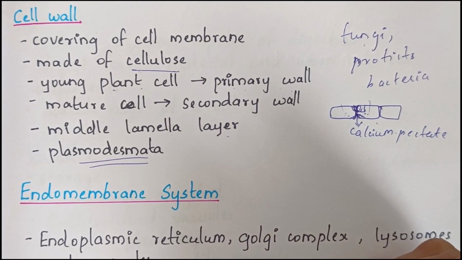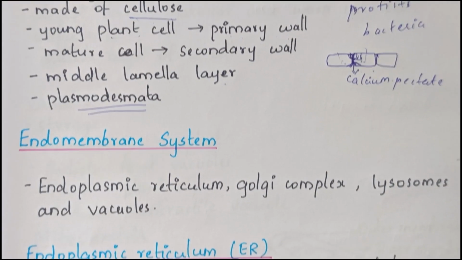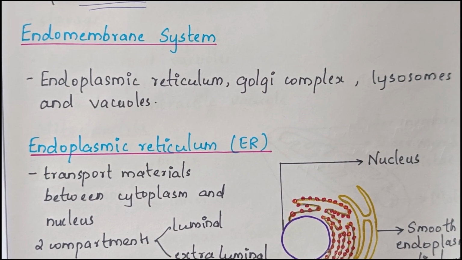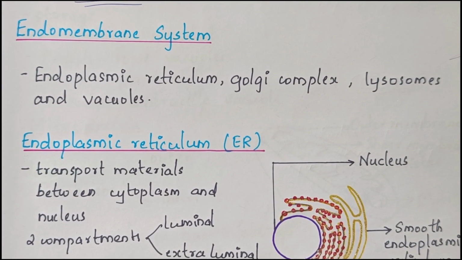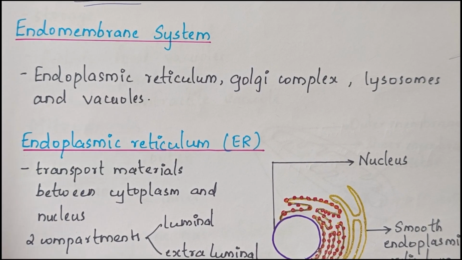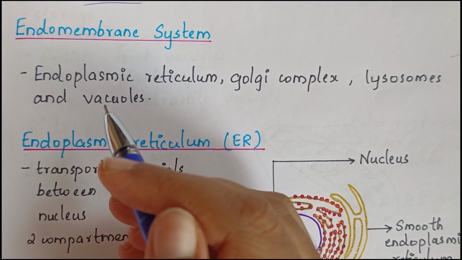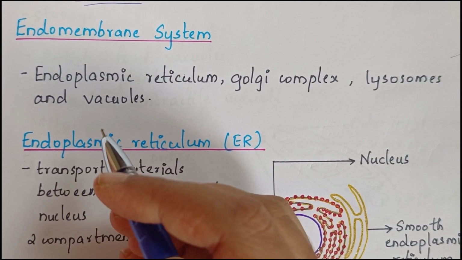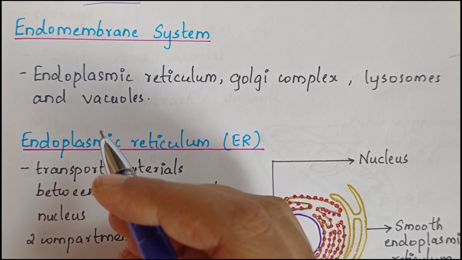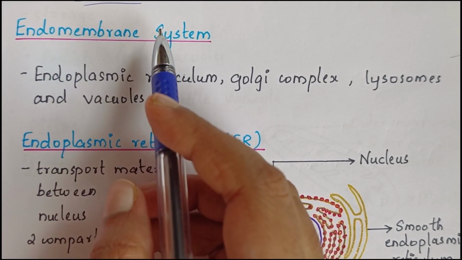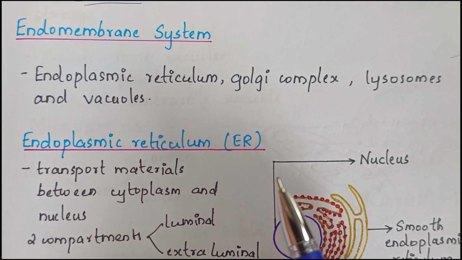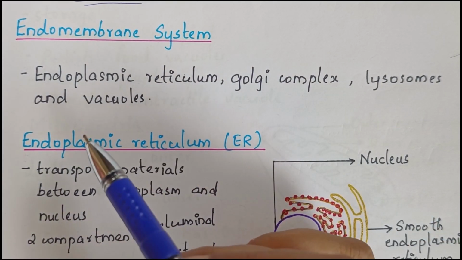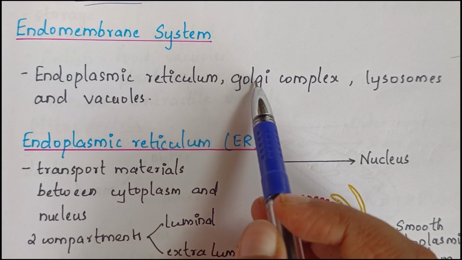Next, we have the endomembrane system. The endomembrane system is a group of membranous organelles whose functions are coordinated with each other. It includes 4 organelles, and you need to study all these 4 names. That is endoplasmic reticulum, Golgi complex, lysosomes, and vacuoles.